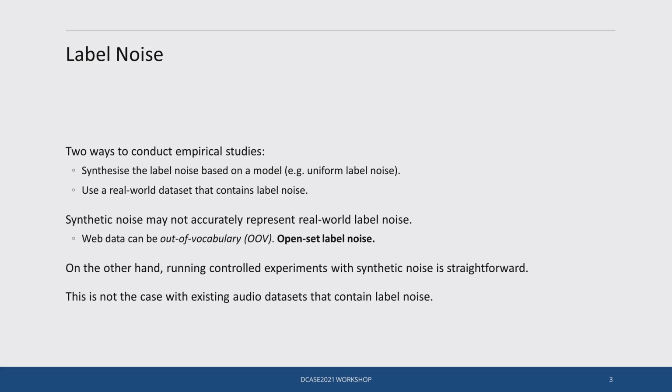For example, with existing audio datasets, you can't control the noise rate, which is the percentage of incorrectly labeled audio clips. Being able to control the noise rate would be very useful. On the other hand, synthetic label noise may not accurately represent real-world label noise. In the case of audio data retrieved from the web, there's a good chance that some of the audio clips are out of vocabulary. This means they do not belong to any of the classes we're interested in. Synthetic models typically don't account for this.